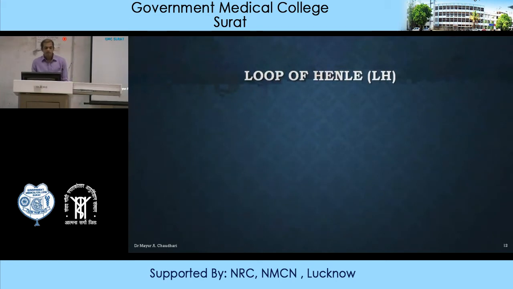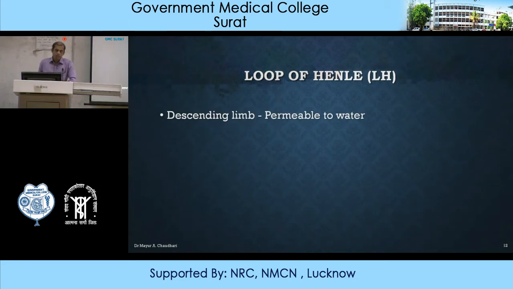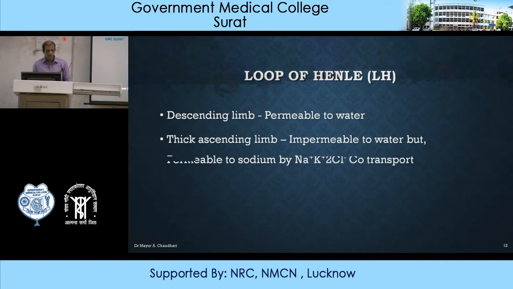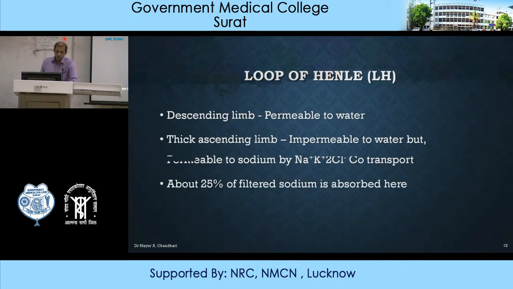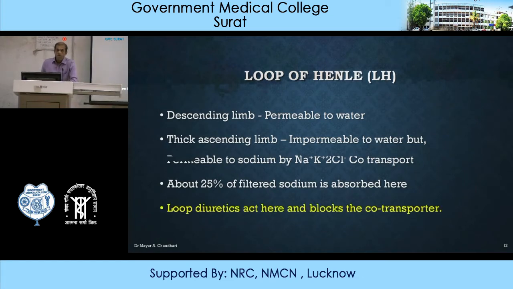Second major site is loop of Henle. There are two portions, ascending limb and descending limb. The descending limb is very permeable to water, while the thick ascending limb is impermeable to water but permeable to sodium with the help of the sodium potassium 2 chloride transporter. About 25% of filtered sodium is absorbed here in loop of Henle. As the name suggests, loop diuretics act here and block this transporter, sodium potassium 2 chloride.